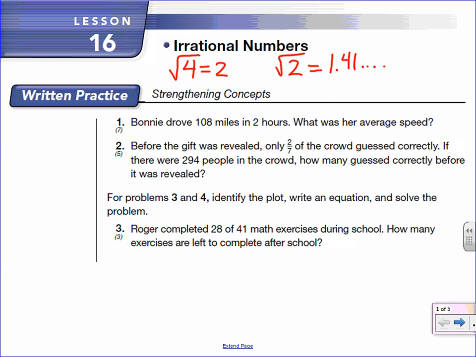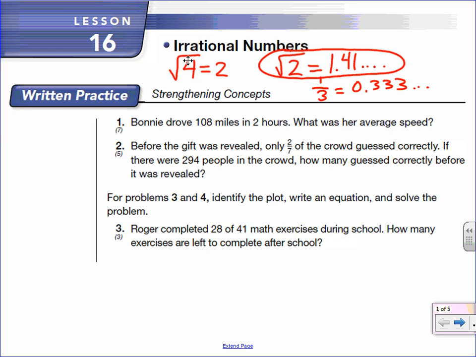And it's not going to repeat itself like the fraction 1/3, which goes 0.333. That never ends, but it is just 3 repeating. So irrational numbers are numbers that do not end and do not repeat.